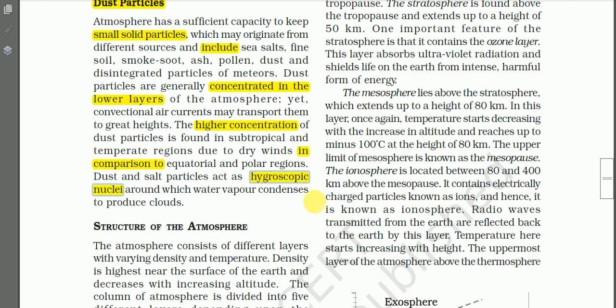This is another important point telling the usefulness of dust particles. Remember, hygroscopic nuclei are the dust particles present in the atmosphere which have an affinity to water, that means water can get wet on their surface.